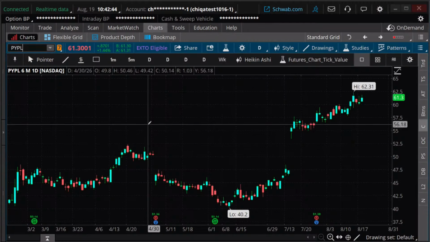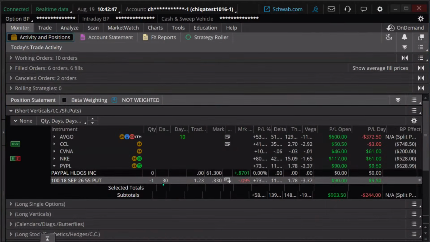So if things are going well, how am I going to manage it? Assuming we're more than a week to go till expiration or so, I'm going to look and see if I've made most of what I can make. In this class, typically we'll say 80%. Have I made 80% of what I can make on this? Originally, I sold this for 1.23. 80% would mean it's worth about 24 cents. I just basically doubled this to say if it's 24 cents, it's worth 20% of the value of that contract, or we've made 80%.